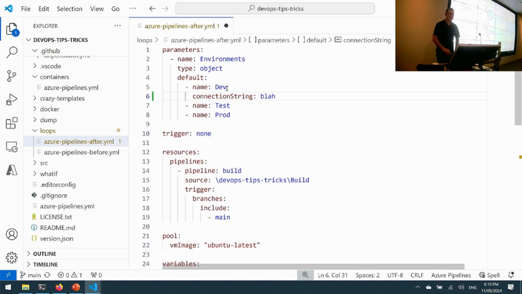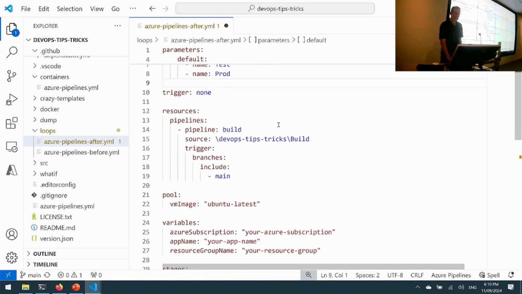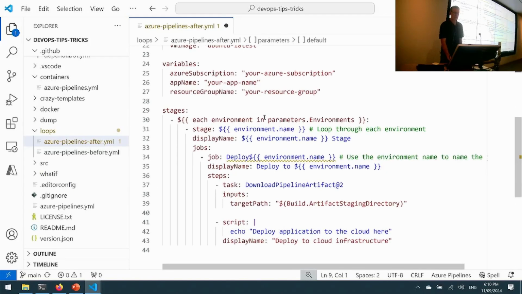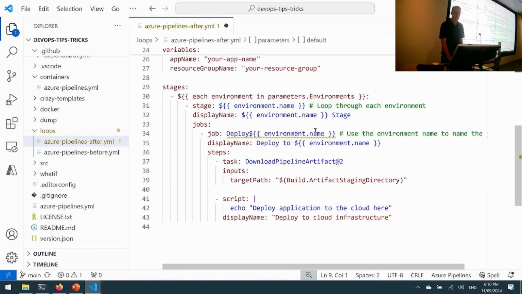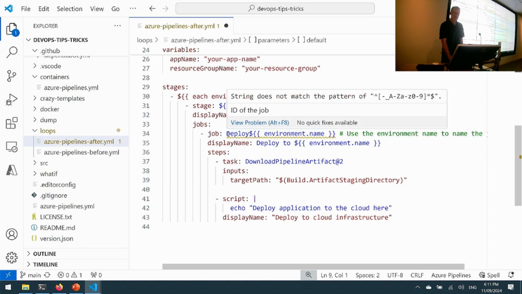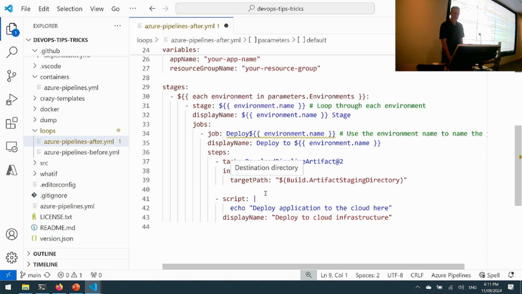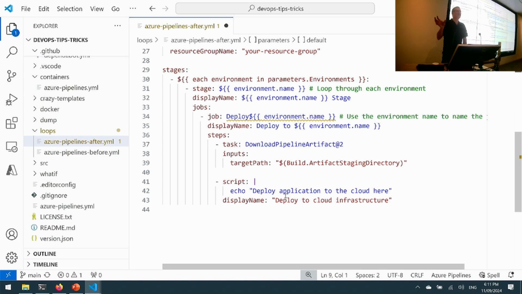But other things that are relevant to that environment, we can use there. And then when we're looping around, we can refer to those individual properties. So in this example, I'm just using .name. I'm using that to define the stage name. It's used in the display name here as well, and even the job under that stage. And likewise, we could use it in individual steps. So we've collapsed that right down.